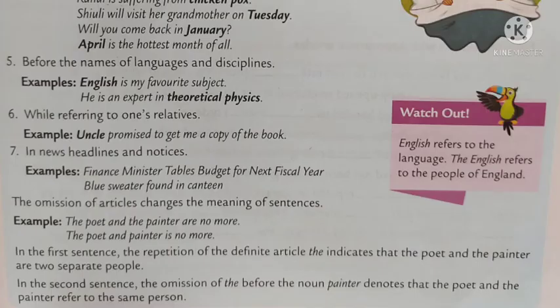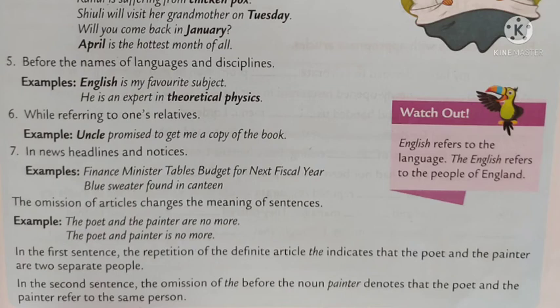Okay. Before the names of languages and disciplines also, we don't use articles. Disciplines means a particular area of study, a subject that we usually study at college or university. For example, English is my favorite subject. We don't say the English. So when we simply say English, we are referring to a language. But when we say the English, we refer to the people of England. So I hope you understood the difference. Another example, English is spoken all over the world. We don't say the English, because when we simply use English, it means language.